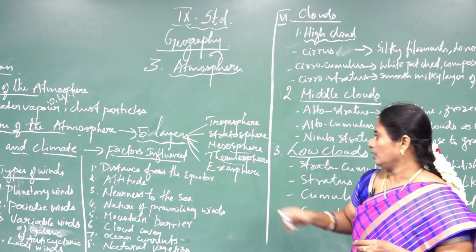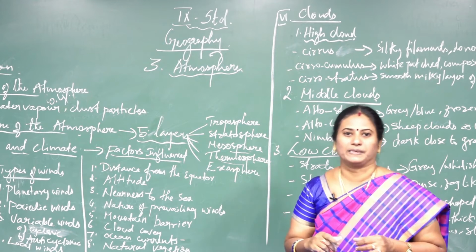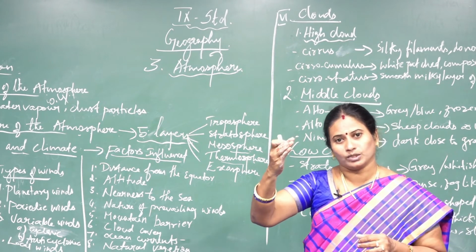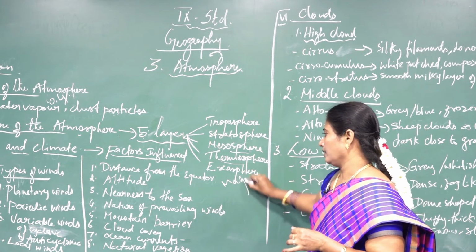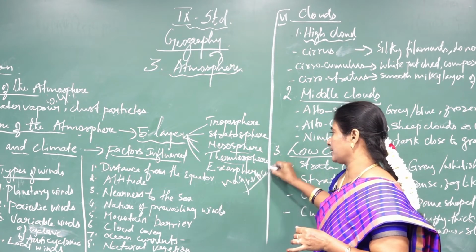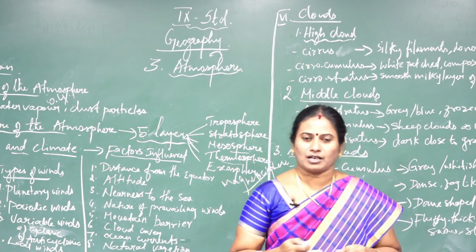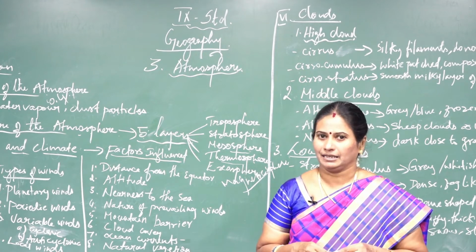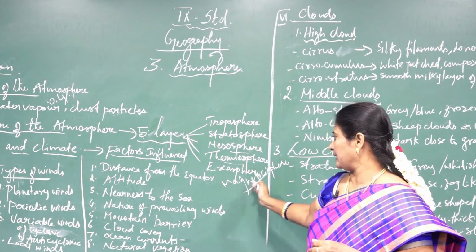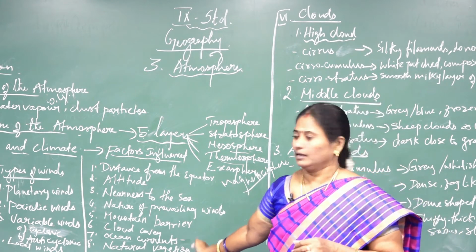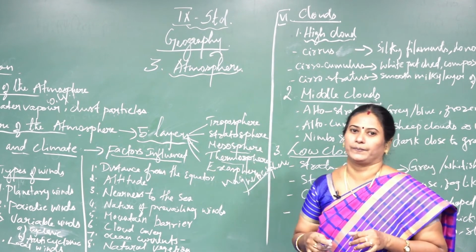Next, I am going to tell about one more sphere, the Magnetosphere, which lies beyond the Exosphere. In this Magnetosphere, a large number of protons and electrons emitted by the sun are trapped by the earth. This happens in the magnetosphere. By this I am completing the 5 layers of the atmosphere.